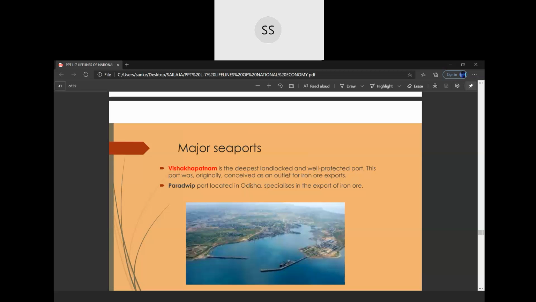Now, what do you mean by landlocked port? The name itself tells landlocked. That means it is enclosed on all sides by the land, and it is also the deepest port, which is naturally deep. So that is why it is called the deepest landlocked port of India. Then next we have Paradweep port, which is located in Odisha. It also exports a lot of iron ore.